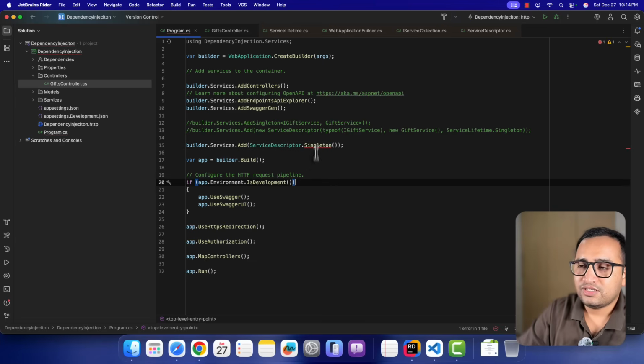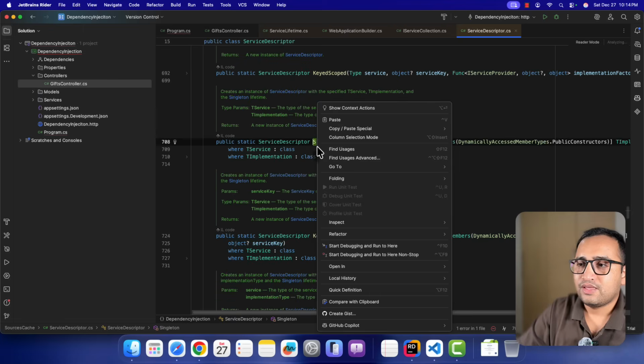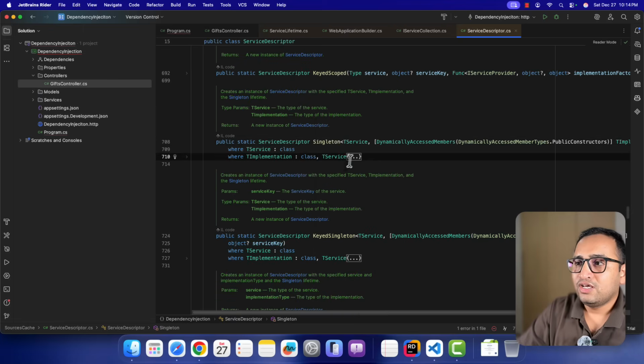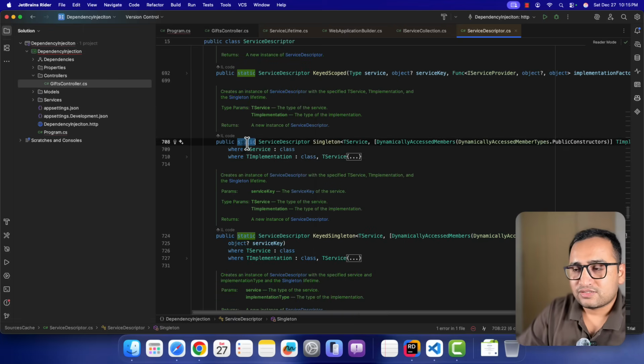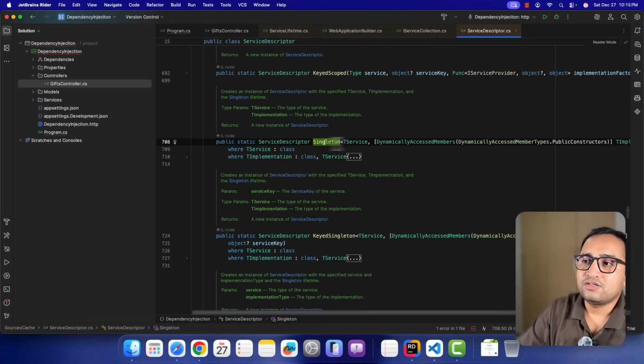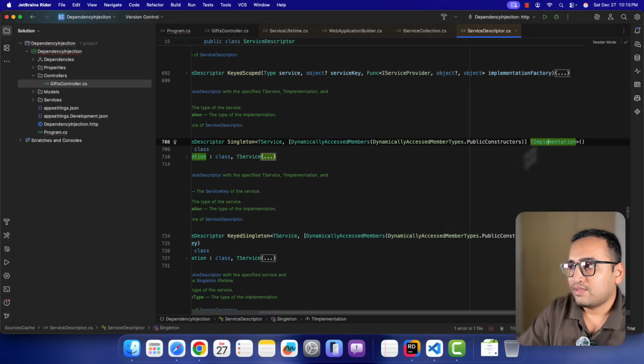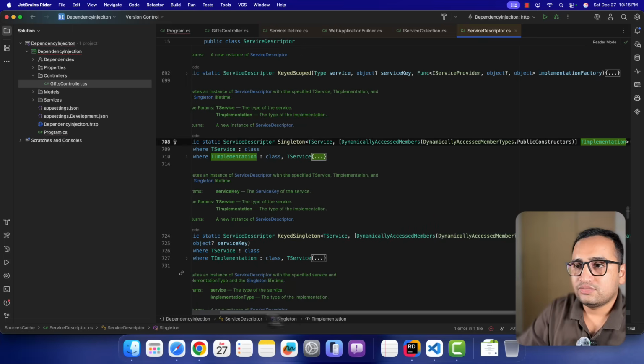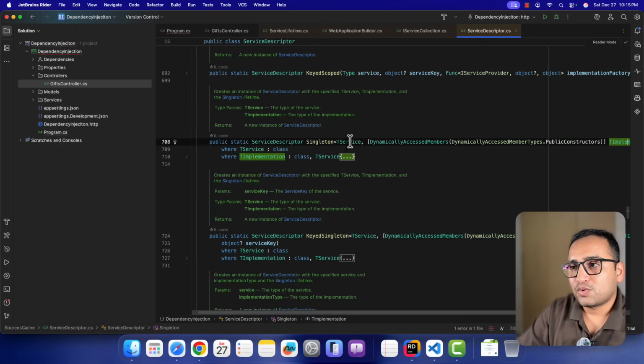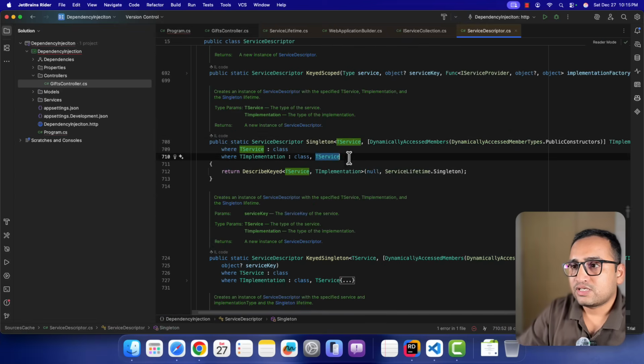See what this is. If I want to go to the definition of this singleton, basically right click and go to definition. Here you will notice that this is the static class. This is the singleton. In this singleton, we can define our service and then we can provide our implementation. Nice. So just like we were doing earlier, we have to provide the same thing. So this T service is again a type. Let's just expand this implementation.